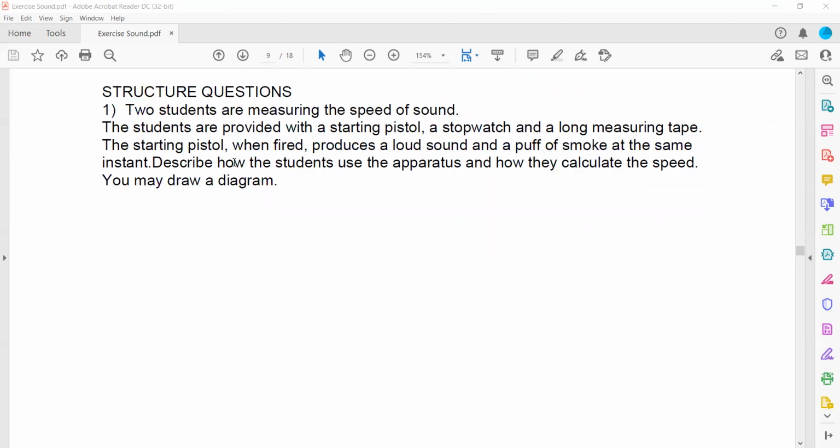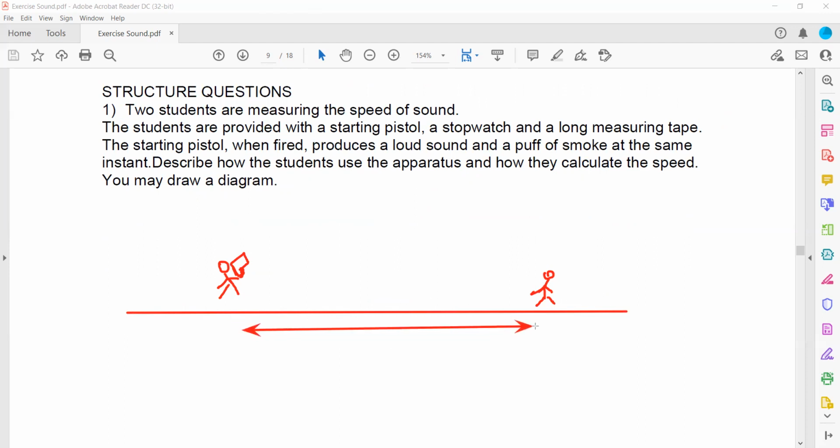Then a structure question related to the topic of sound. Two students want to measure the speed of sound. They are provided with a starting pistol. So first a student has a starting pistol, and another student has the stopwatch. And they will measure the distance between them by using a measuring tape or trundle wheel.